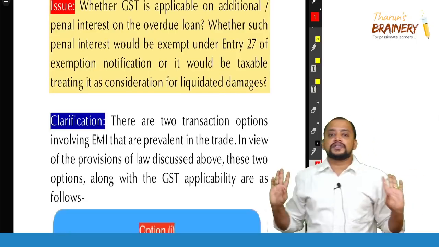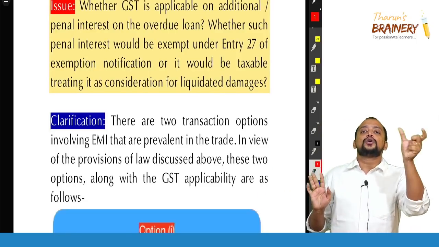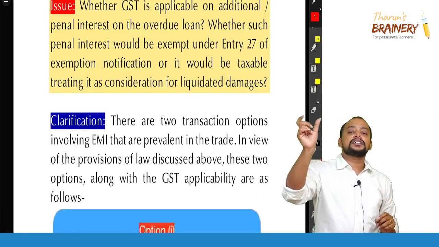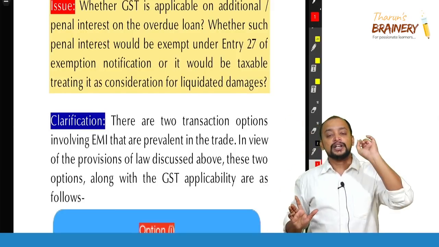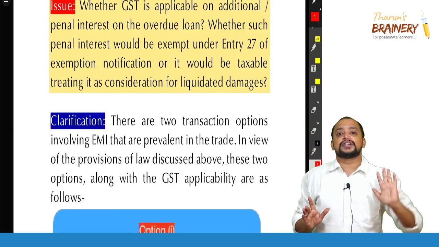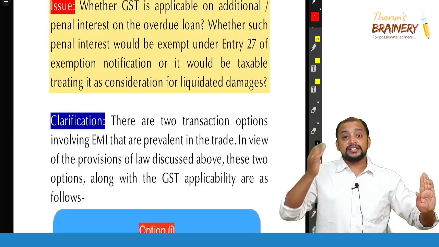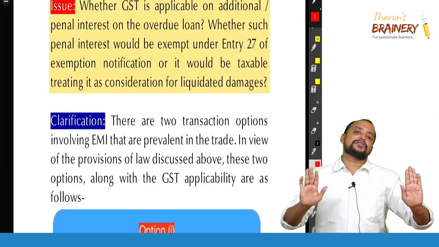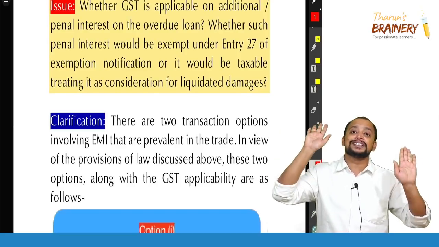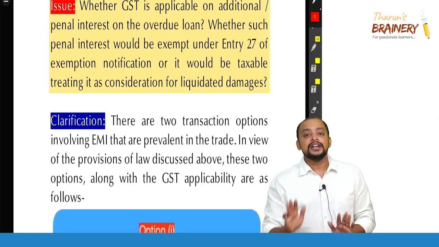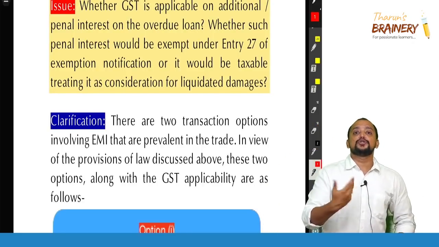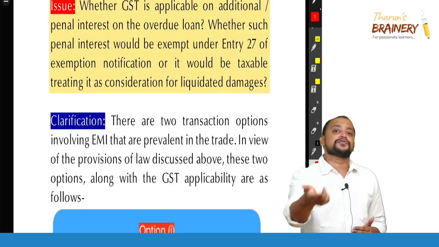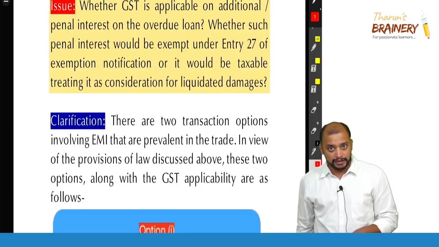Interest on loans, advances and deposits is exempted, whereas interest on account of delay in payment of consideration is included in the value, which means it is taxable. Okay. So interest on financing activity, purely financing activity, is exempted. Interest for delay in payment of consideration is taxable.